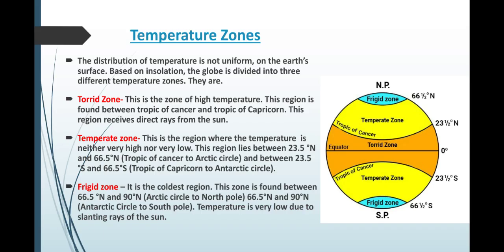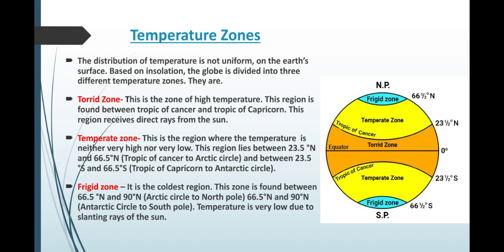Next we go, very important, the temperature zones. Now, the distribution of temperature is not uniform. That is, the Earth's rays do not fall equally everywhere. So, the distribution of temperature is not uniform on the Earth's surface based on insolation. Insolation means the rays coming from the sun. The globe is divided into 3 different temperature zones.